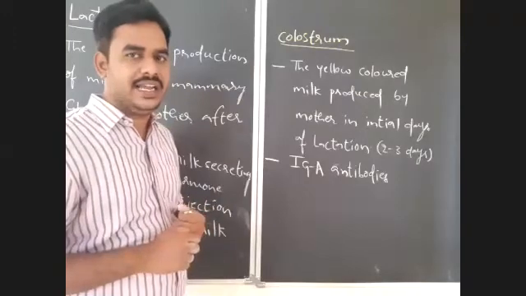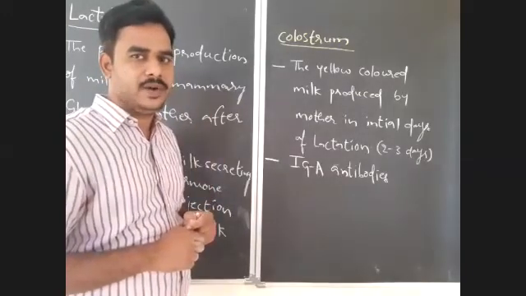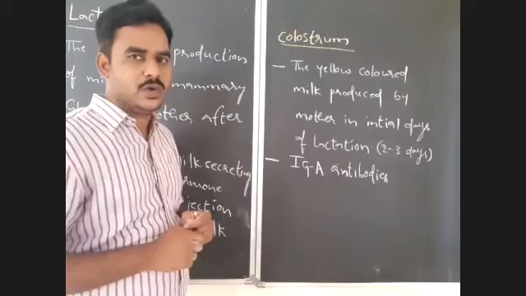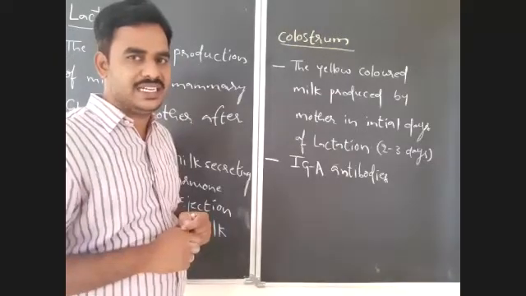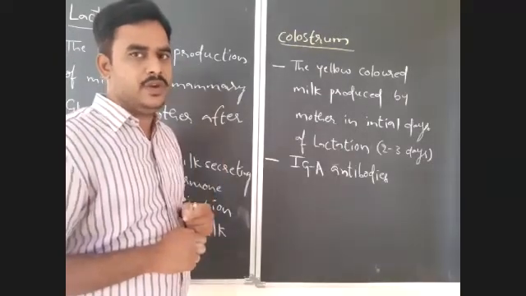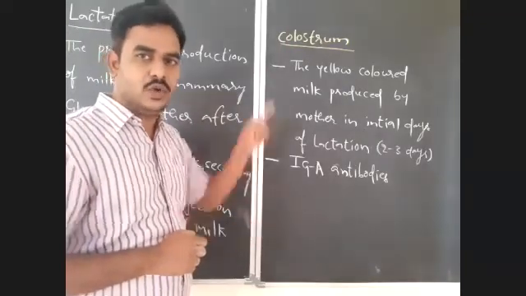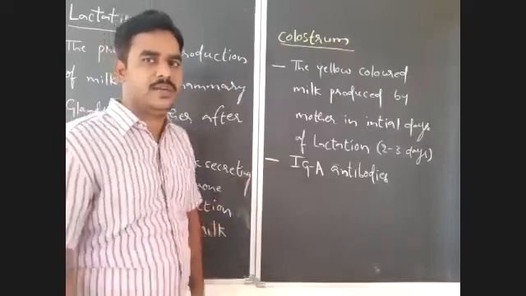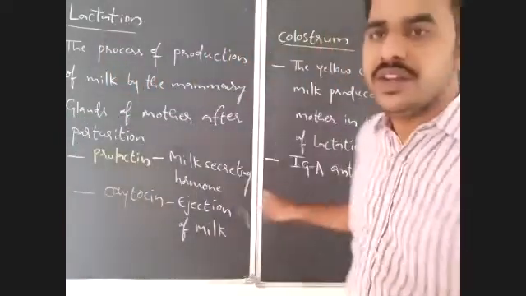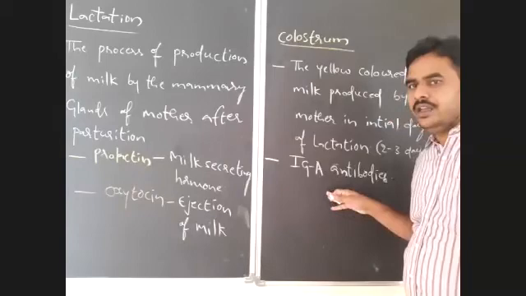Already I gave you one type of antibodies that will be transported from the mother to the fetus through the placenta. That is IgG, immunoglobulin G. But now from mother to baby through the colostrum, which type of antibodies will be transported? That is IgA, immunoglobulin alpha.